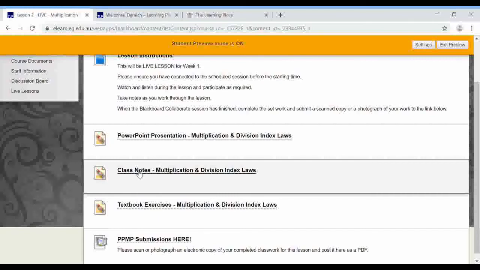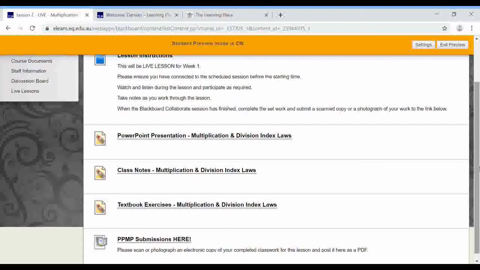The last part of the class notes is the textbook exercises, and I've also reproduced the textbook exercises as a separate document. Now you can download one or both of these. I'd probably just download one, and so if you didn't download the class notes, you can get the textbook exercises from here and vice versa.